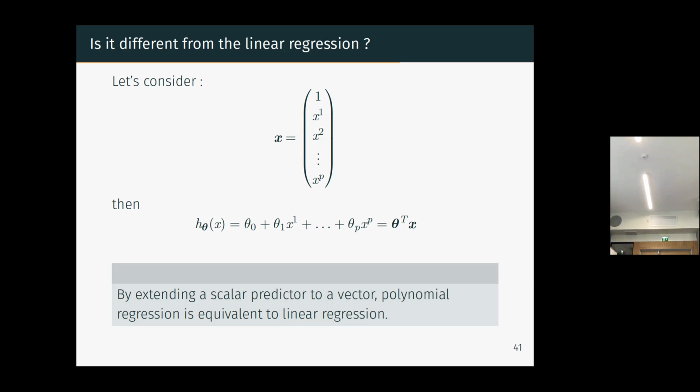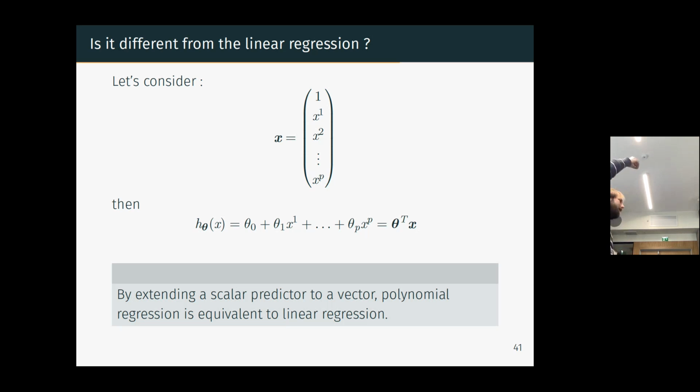If you consider a big vector of x, composed of 1, x to the power 1, x to the power 2, until x to the power p, p being the degree of the polynomial, you can express the polynomial as theta times x. And this is exactly a linear term.